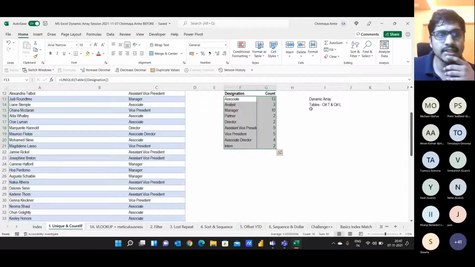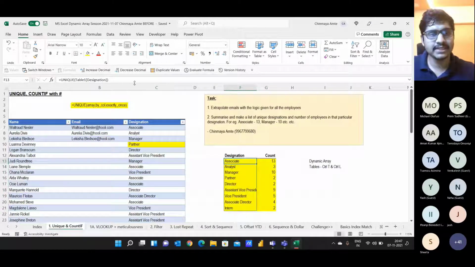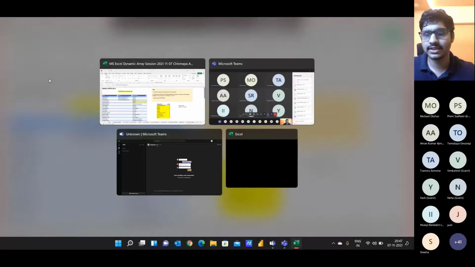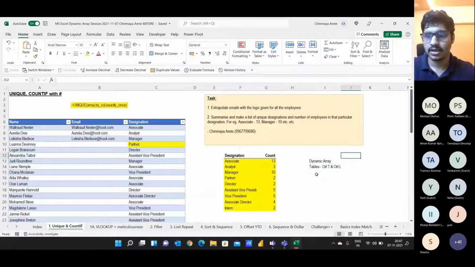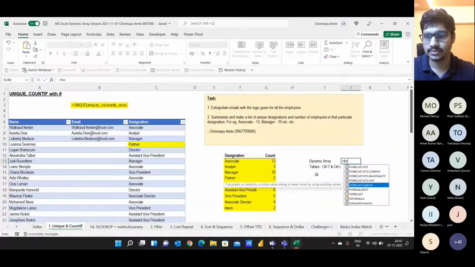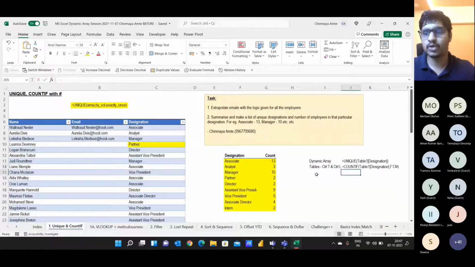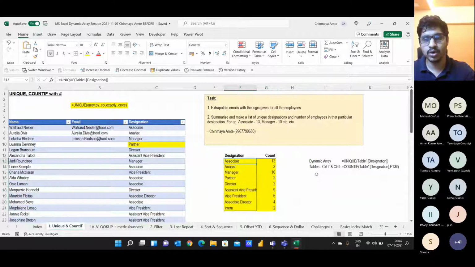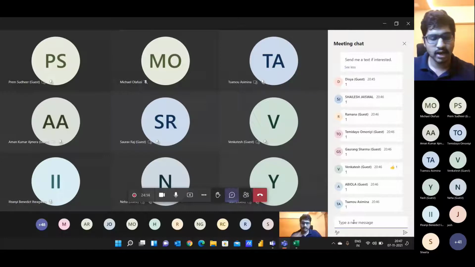Are you able to get this output, which I've highlighted in yellow color? I'll paste this formula in the chat box in case someone is struggling. Let me know, guys. If you are able to get the output which I have got in yellow color, just put 1 in the chat box. That means you have successfully used the UNIQUE function and the new COUNTIF function with the pound symbol.